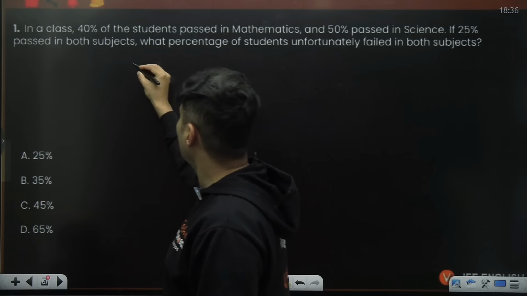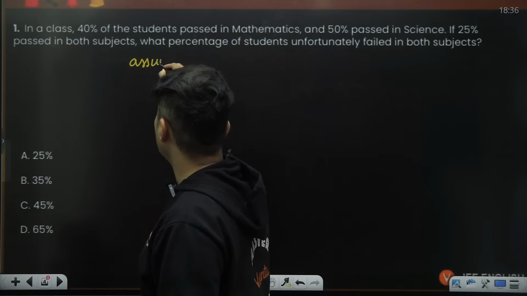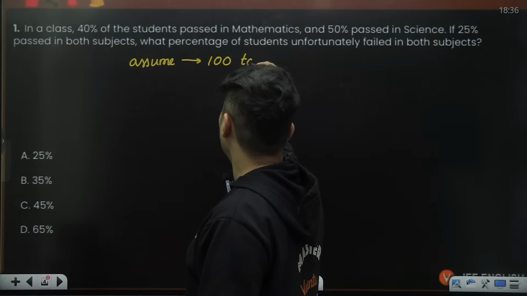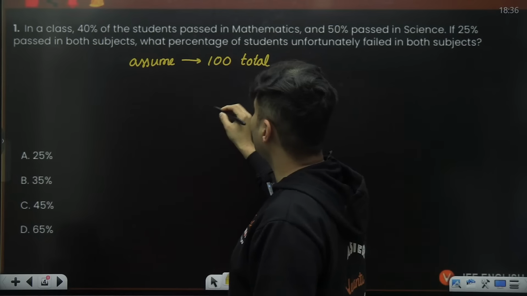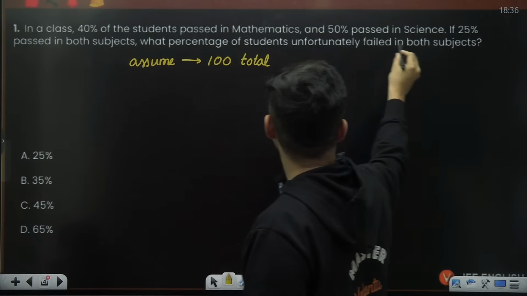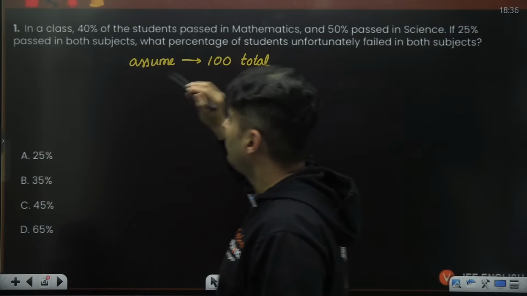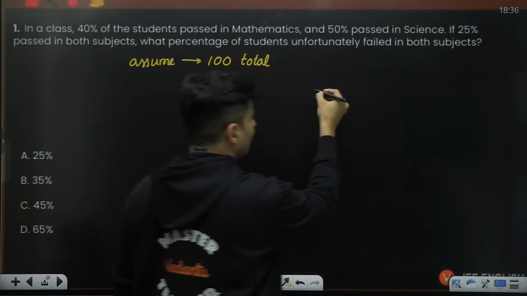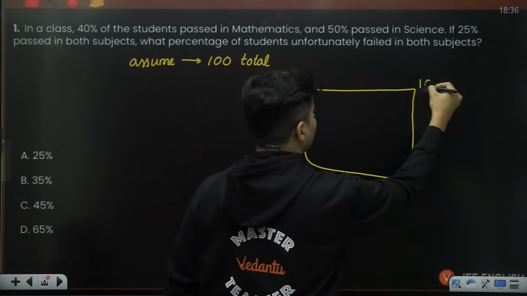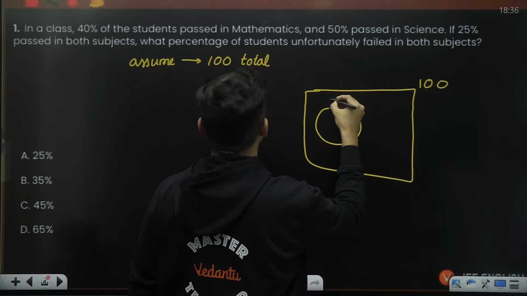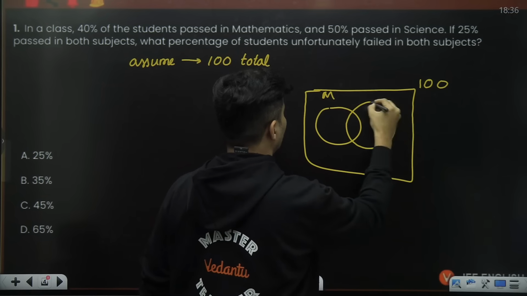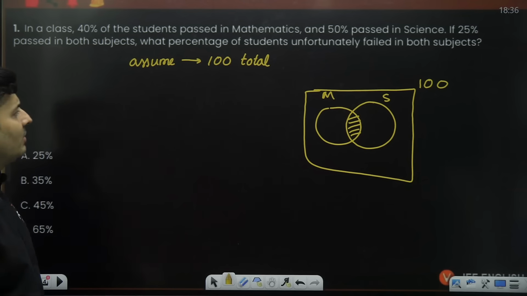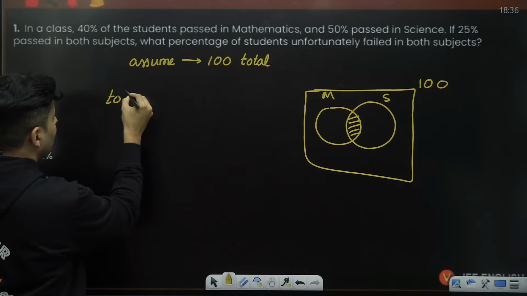Let's assume the total number of students is 100. Out of 100, 40 passed in maths, 50 in science, and 25 passed in both the subjects. So think of it like this. If 100 is the total set of students, there will be some students who would have passed in maths, some students who would have passed in science, and there is a set of students who have passed in both, which is basically 25%.